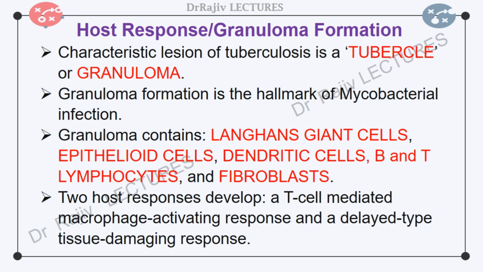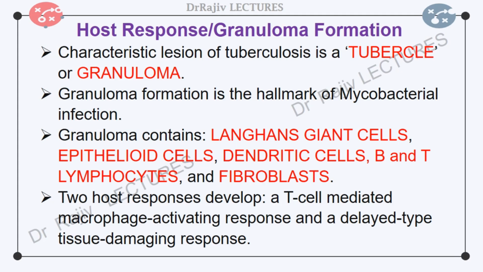About 2 to 4 weeks after infection, two host responses to Mycobacterium tuberculosis develop: a macrophage activating response and a tissue damaging response. The macrophage activating response is a T cell mediated phenomenon. The tissue damaging response is the result of a delayed type hypersensitivity reaction to various bacillary antigens. The latter causes caseous necrosis of the involved tissues.